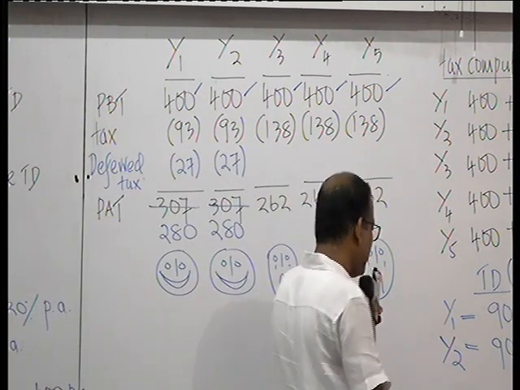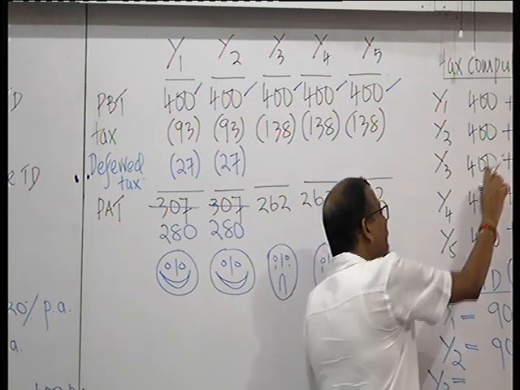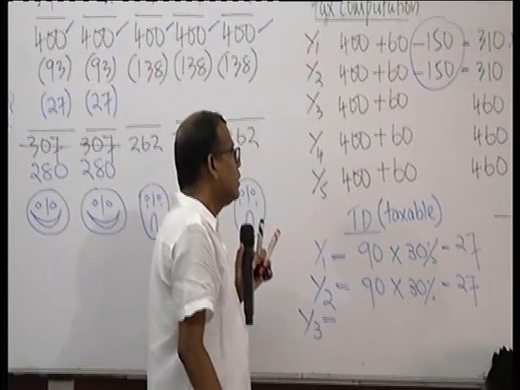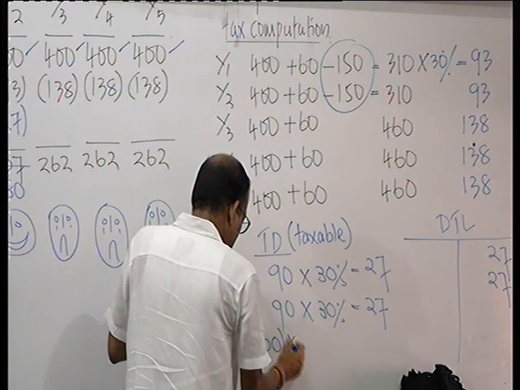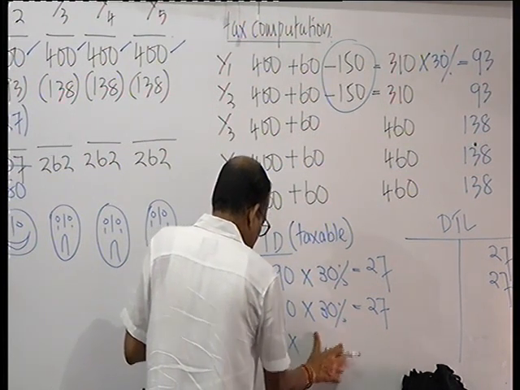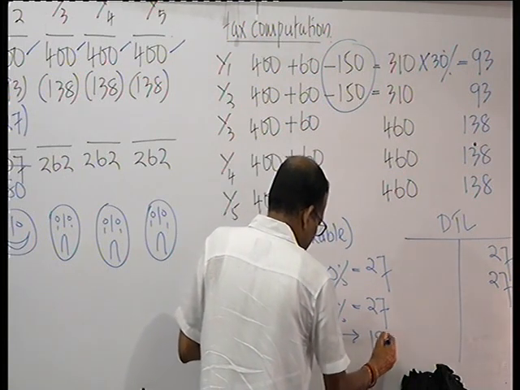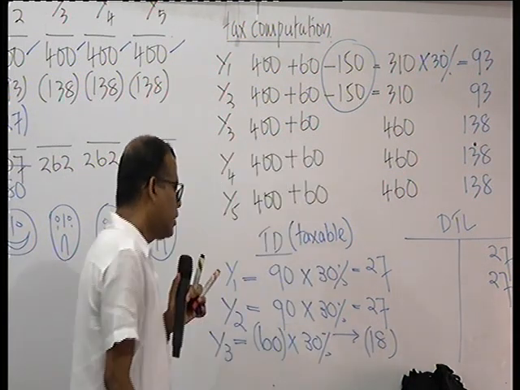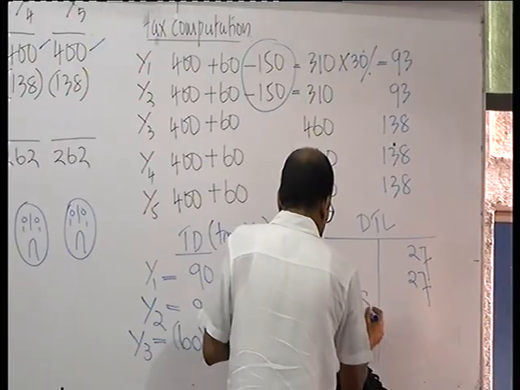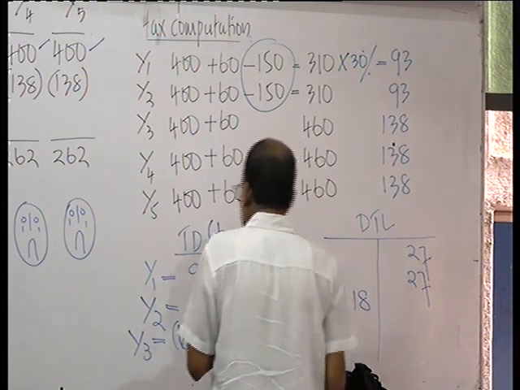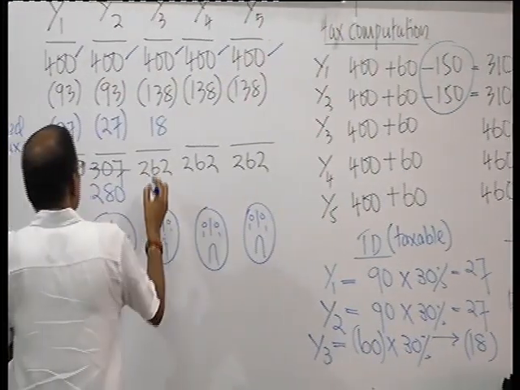And what happens in the third year? You only add back. No deductions. So now the benefit is getting reversed. At 30%, 18. Now you have to reverse. Now deferred tax liability goes down by 18 and give credit to the P&L. Give credit to the P&L now, 18. Then this becomes 280 again.